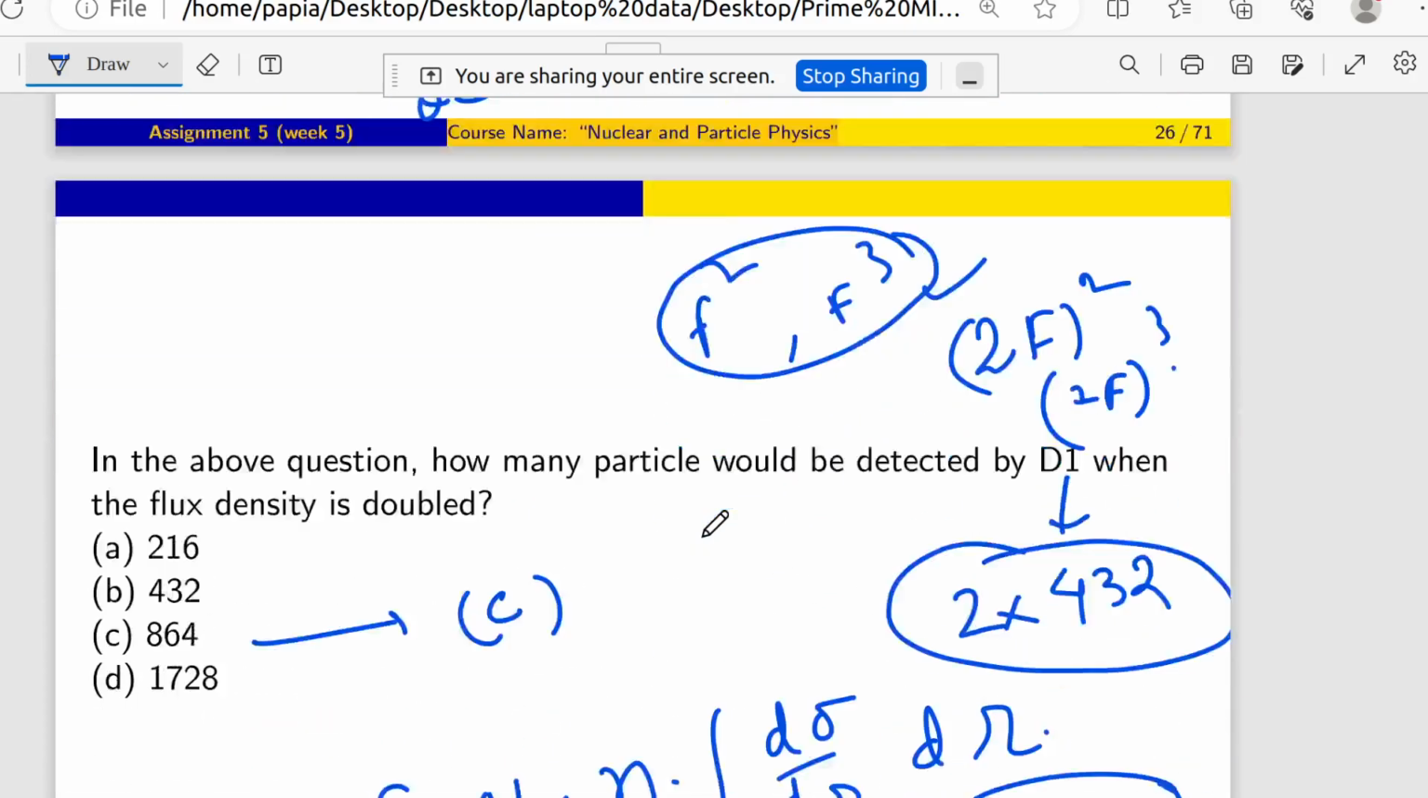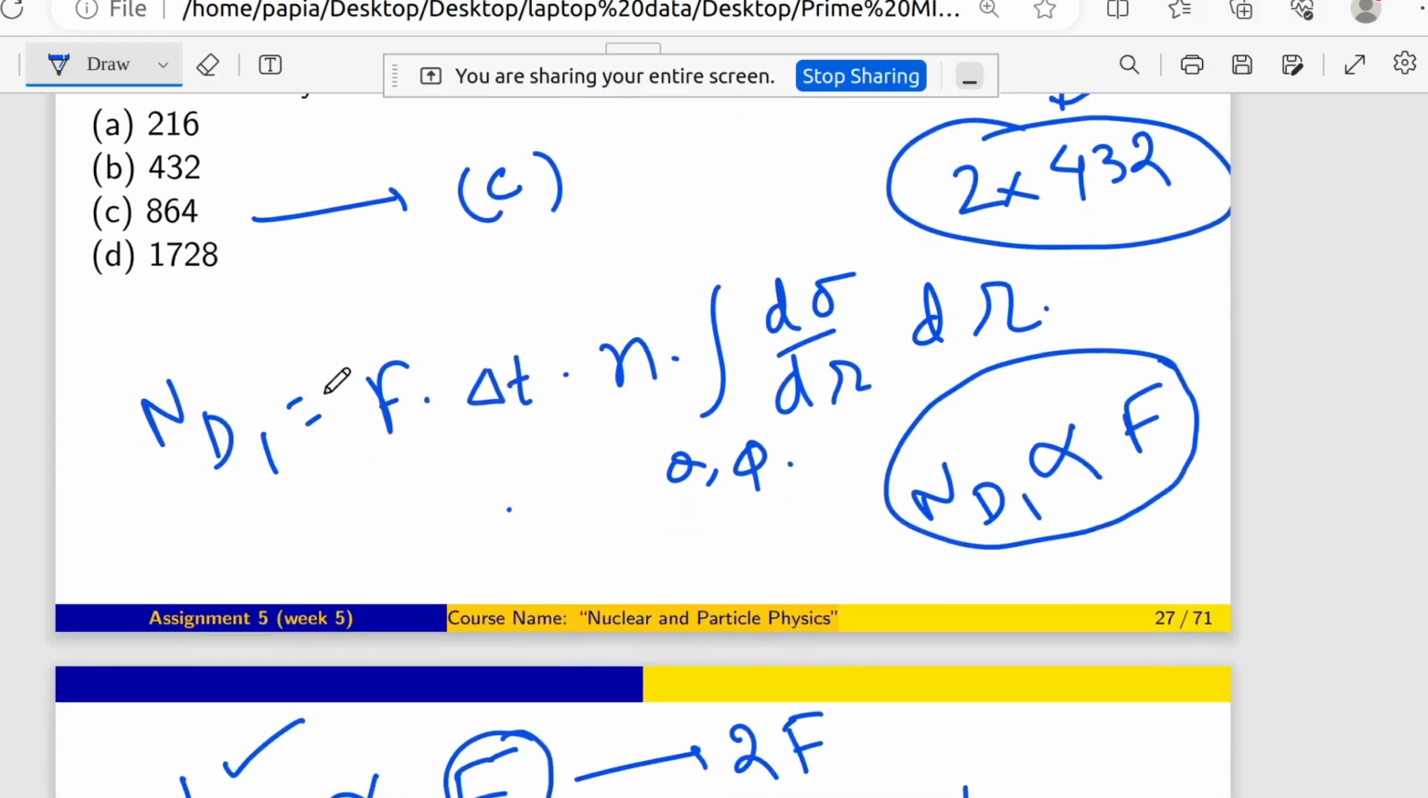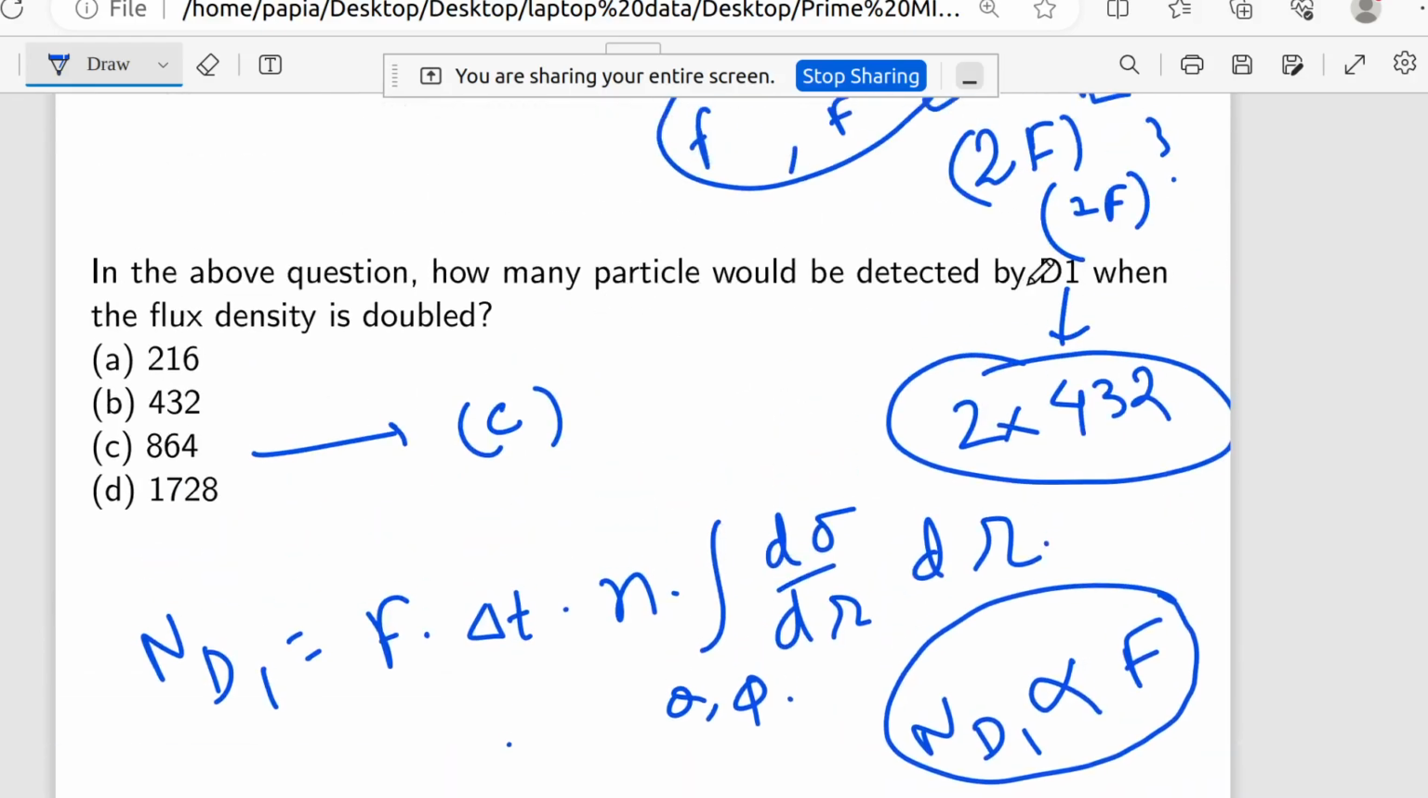Now in the next question, a similar question was there. In the above question, how many particles would be detected by D1 when the flux density is doubled? So what was the expression here? The expression was this one, whatever we have written. They are asking that if I have doubled the flux density, what will be the number of particles detected by D1? So previously what was the number of particles detected by D1?